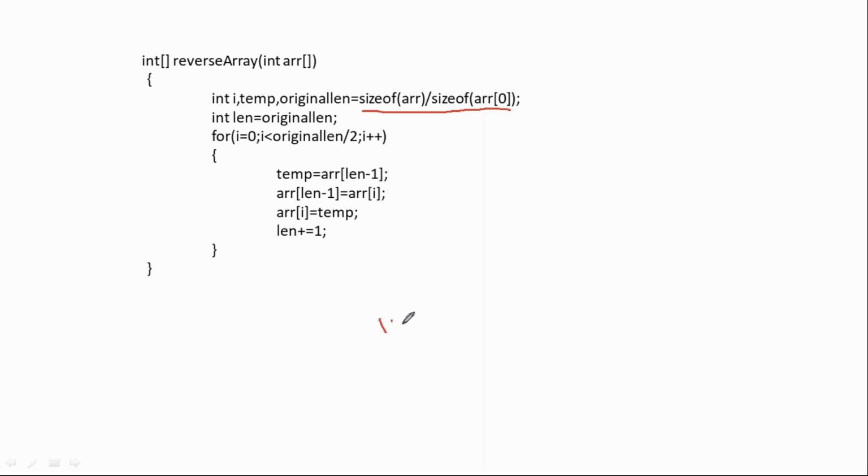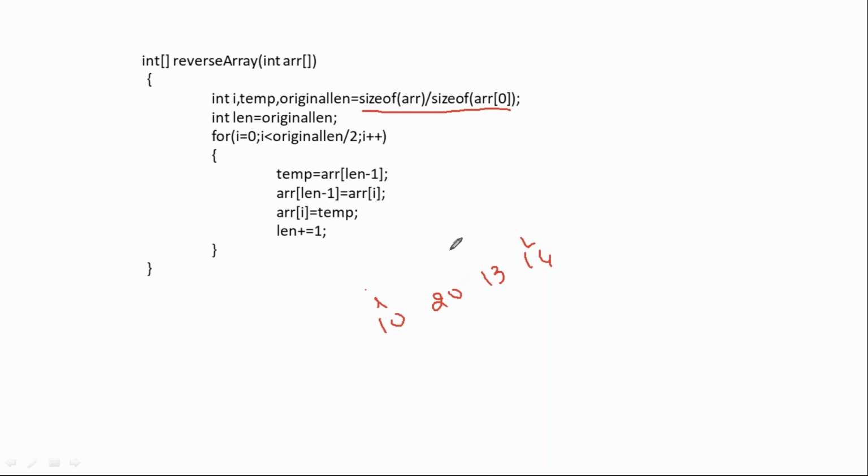10, 20, 13, 14, say we have taken, and actually i starts here and length starts here, right? So we are going to exchange. Original is this, right?